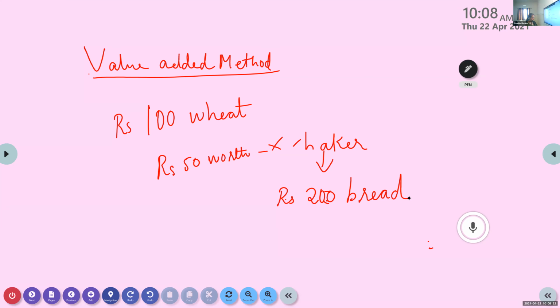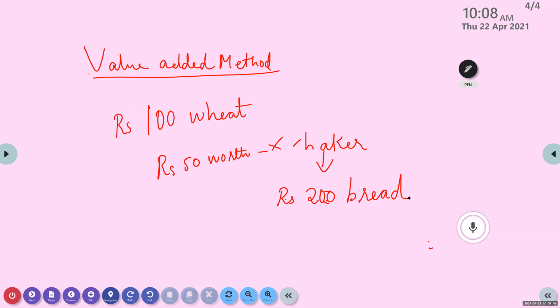What is the total value of production in the economy? Total value of production. The farmer produced this much. The baker produced this many rupees worth. So what is the total value? 200.